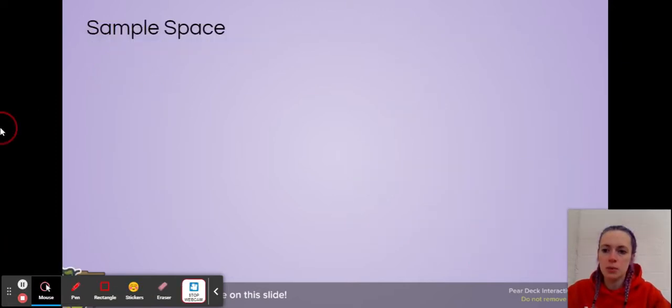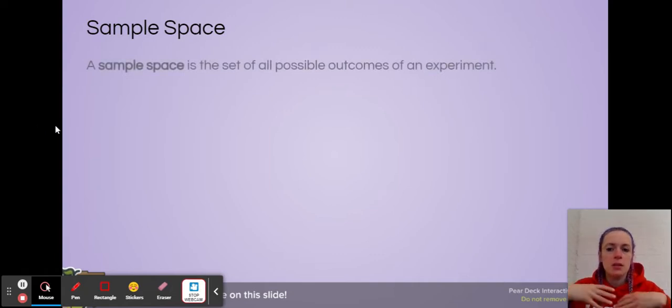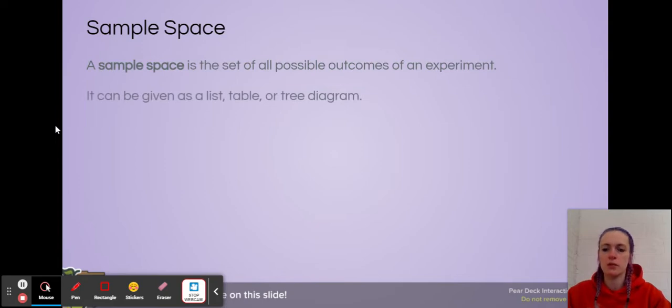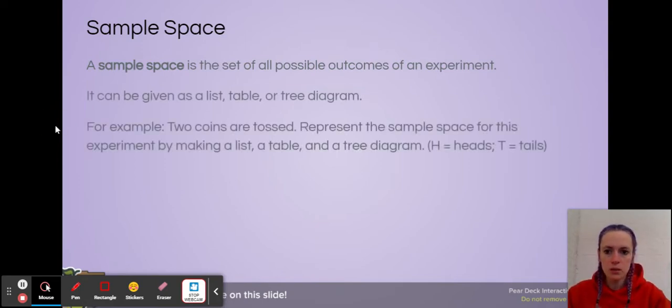Talking a little bit about sample space. Sample space is the set of all possible outcomes of an experiment, and it can be given as a list, as a table, or a tree diagram. So for example, if we have two coins that are tossed, we're asked to represent the sample space for this experiment by making a list, a table, and a tree diagram. We can let H equal heads and T equal tails.